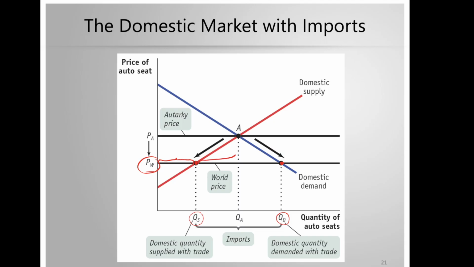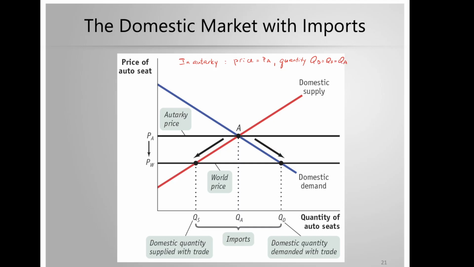And this part here is how much imports are being supplied from producers abroad to satisfy the domestic demand. So let's write this out. In autarky, price is PA, and quantity supplied is equal to quantity demanded, and it is equal to QA.